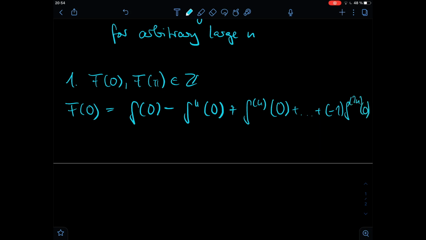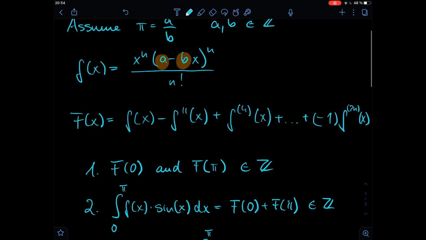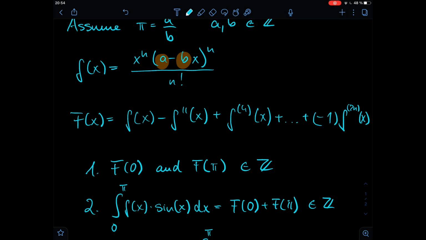So what we're going to do now is take a look at how those derivatives look evaluated at the point 0. So first of all, small f of 0 is quite obvious because we have our function here, x to the power of n times the brackets, and we see that x is 0, so 0 to the power of n is 0, so we have a 0 in the numerator, so the whole thing gives us 0.